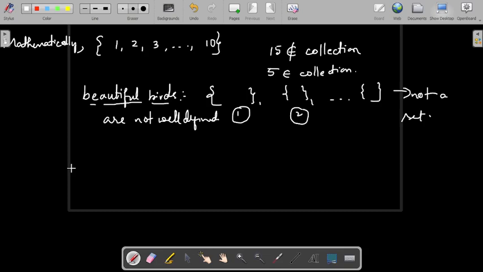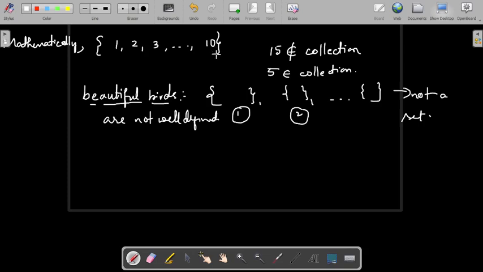So this is the basic meaning of a well-defined collection. Any random collection, if you take in particular, it won't become a set. If it is a well-defined collection, then only it is a set. So this is the definition of a set. Now let me give few examples, like collection of all natural numbers between 1 to 10, collection of all animals, collection of all birds, collection of all human beings.